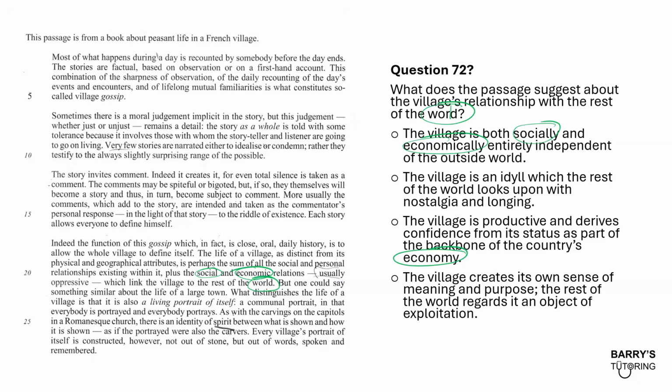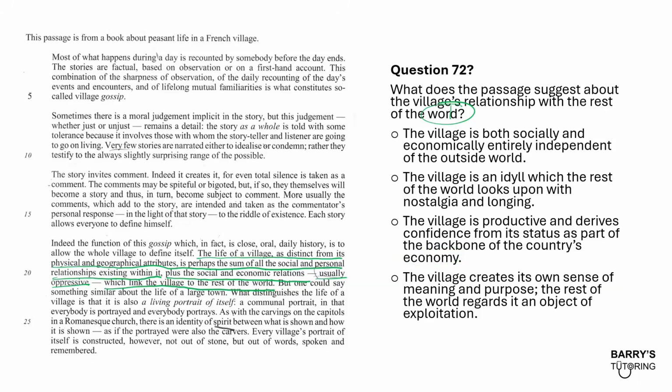So we're going to have a read of that sentence. Let's have a look. The life of a village, as distinct from its physical and geographic attributes, is perhaps the sum of all the social and personal relationships existing within it, plus the social economic relations, usually oppressive, which link the village to the rest of the world. Okay, I believe that most of the information should be there.